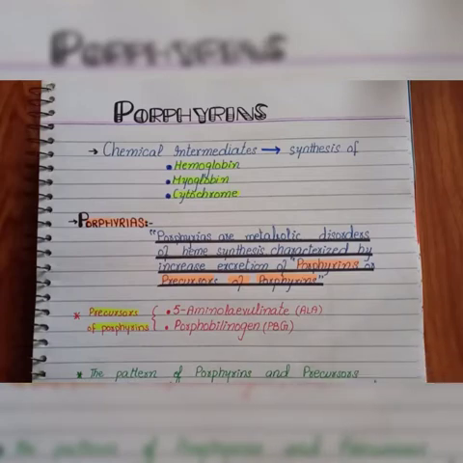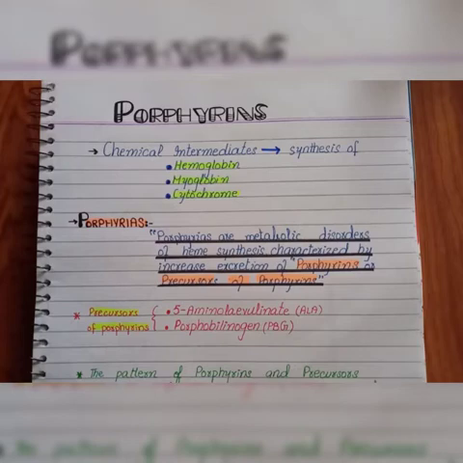We know that the biosynthesis is accomplished in a sequence of reactions, and this sequence of reactions is catalyzed by 8 different enzymes for the production of one molecule of heme. And these are the 5-aminolevulinate and porphobilinogen precursors.